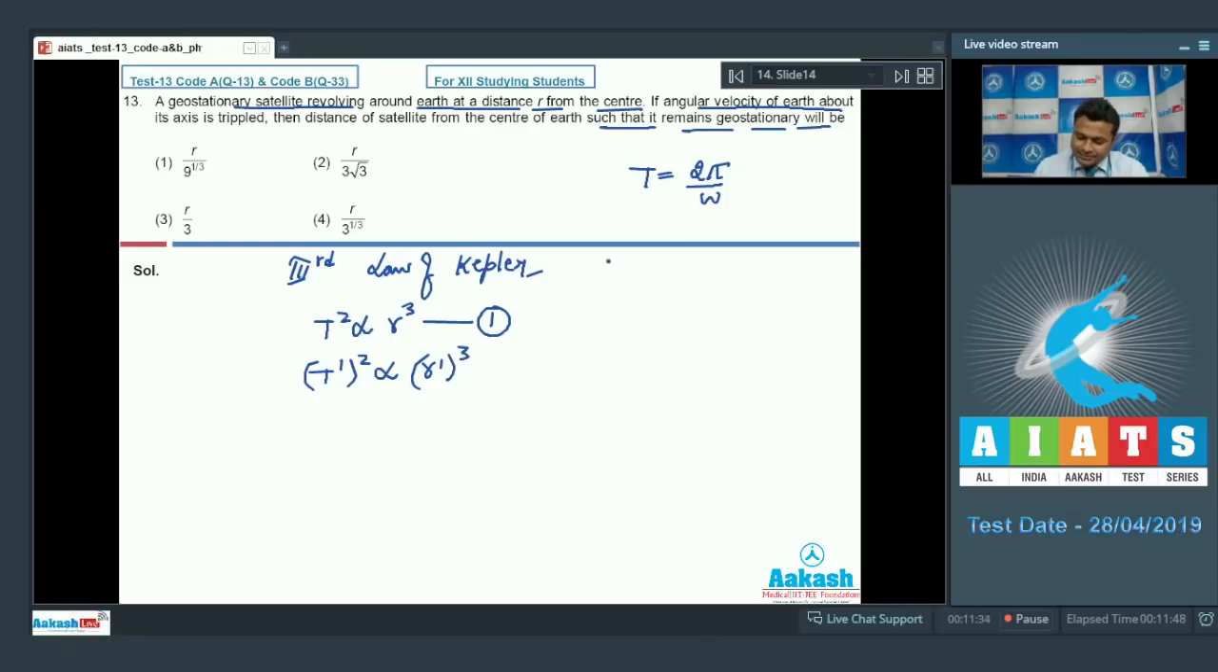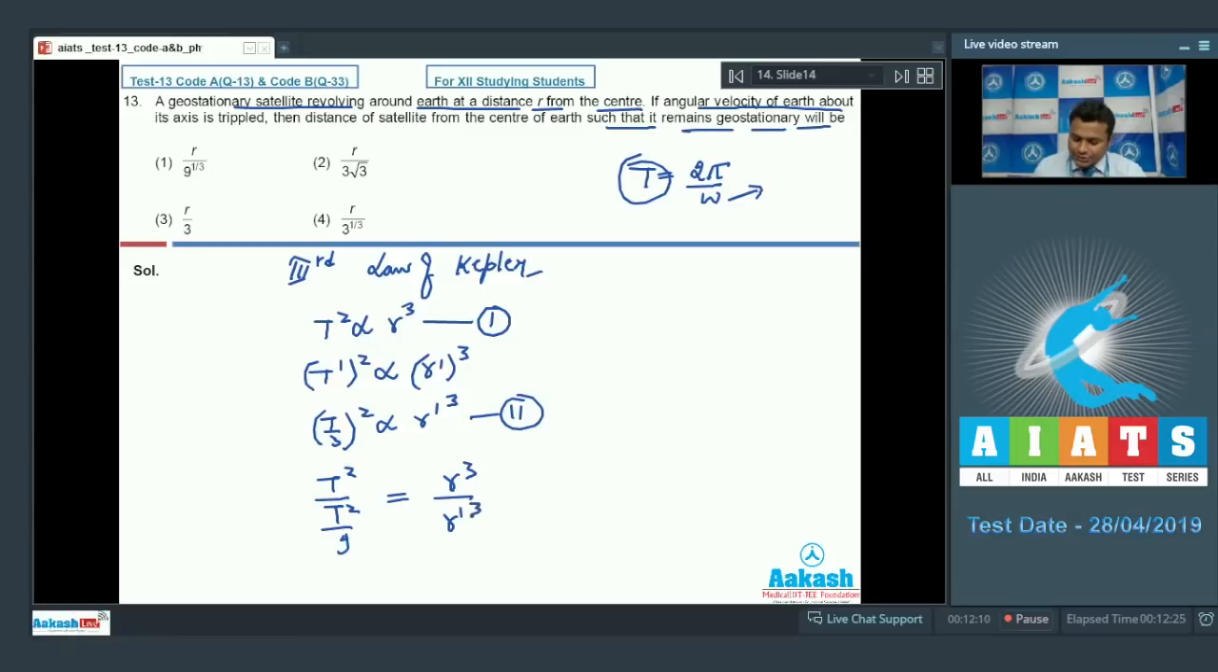Now what is T dash? It is 1/3. If you triple the angular speed, T will be 1/3. So we can write (T by 3) square proportional to R dash cube, and suppose this is equation number 2. Taking the ratio of 1 and 2, we get T square upon T square by 9 equal to R cube upon R dash cube.